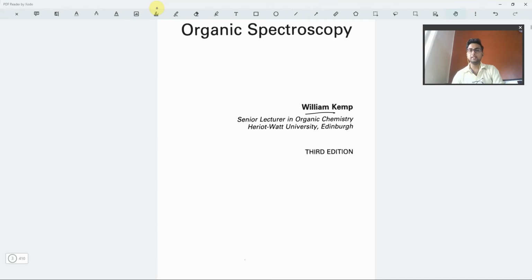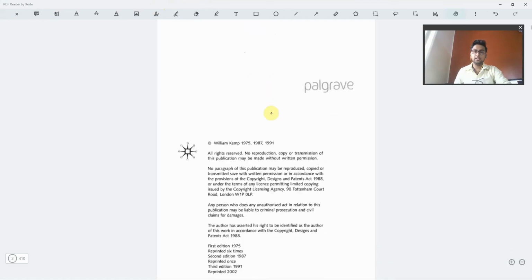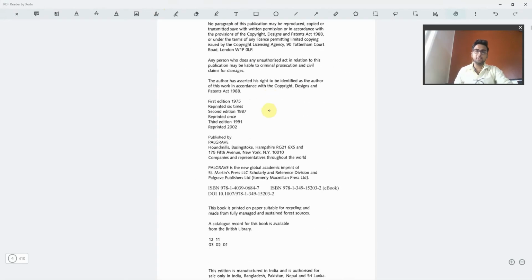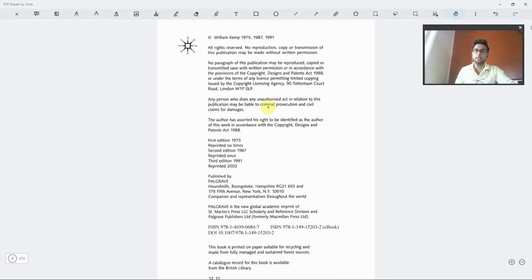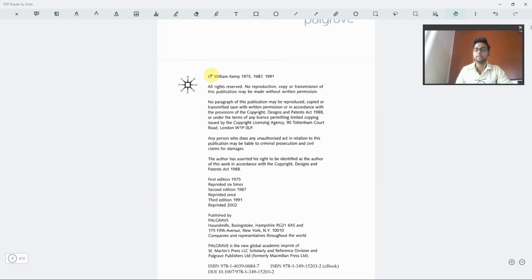He is a senior lecturer in organic chemistry at Heriot-Watt University in Edinburgh. This is the third edition. The book has quite an extensive patent, so you may not reprint it, and the PDFs of this book are not largely available. If you require the PDF of the book, I have given my email ID in one of the earlier videos. You may go check that out and send me an email about this, and I'll be attaching the PDF along with that.